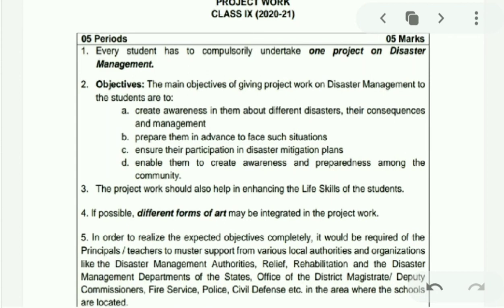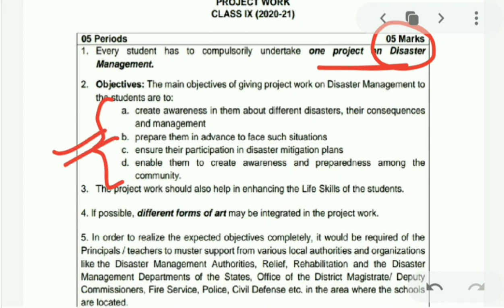Now comes the project marks, that is your internal assessment. Your project covers 5 marks. You need to submit a project on disaster management. The main objective of this project is mentioned by the CBSE: the project should enhance the life skills of the student.